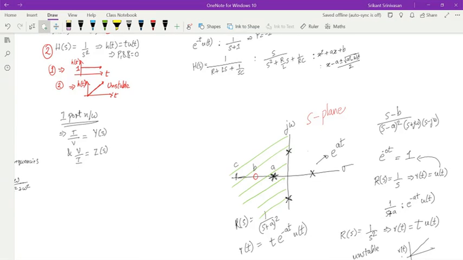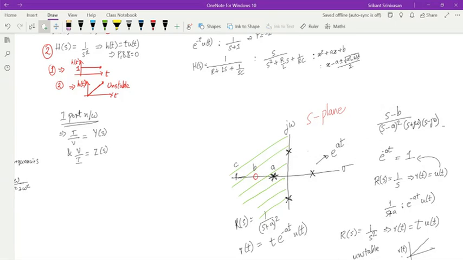Remember one thing, in the denominator when I'm writing S minus j omega, where is the pole located? Pole is located at plus j omega. Right side. Yeah. So the pole corresponding to S minus j omega is at plus j omega. And when I write S plus j omega in the denominator, that pole is actually at minus j omega. Okay. So just be careful not to interchange these two. Not that it will matter too much, but S plus j omega comes on the negative side and S minus j omega comes on the positive side. And then S minus a whole square is over here and S minus b is in the numerator.